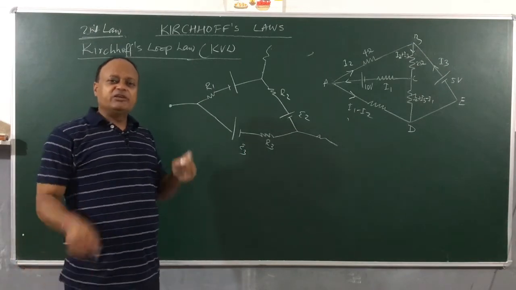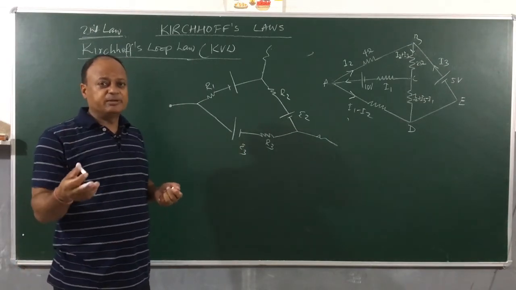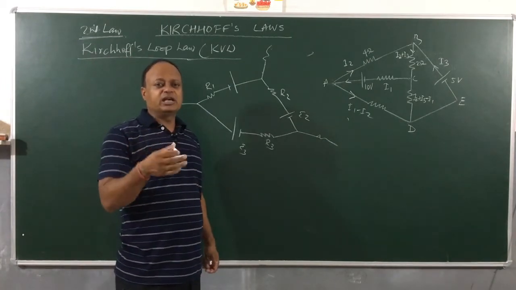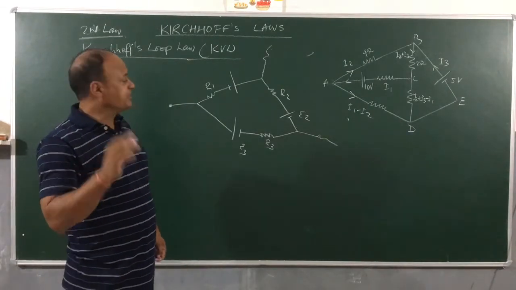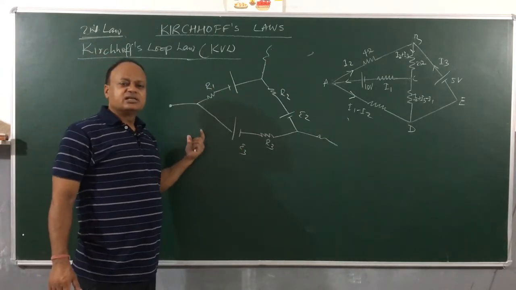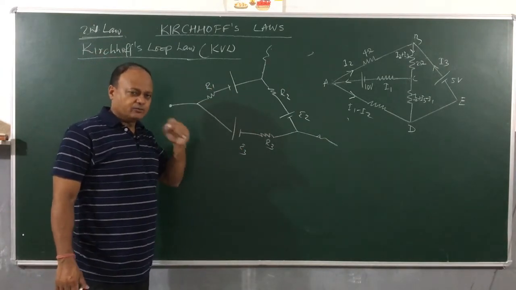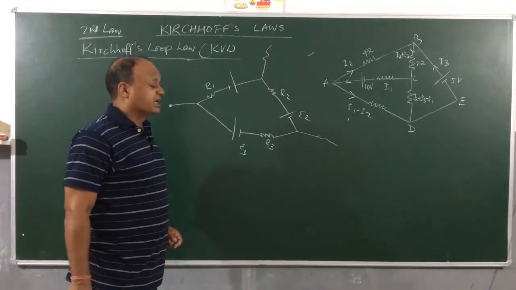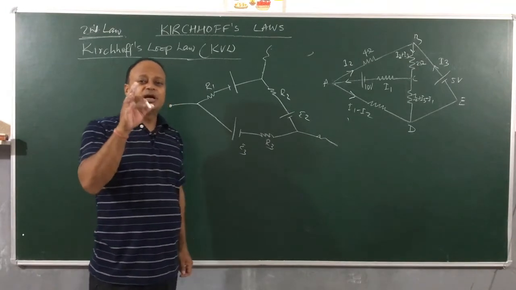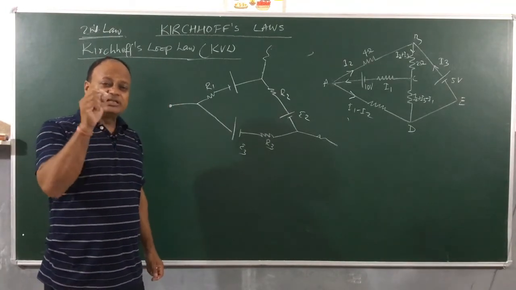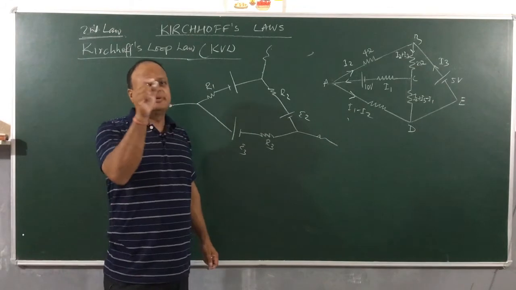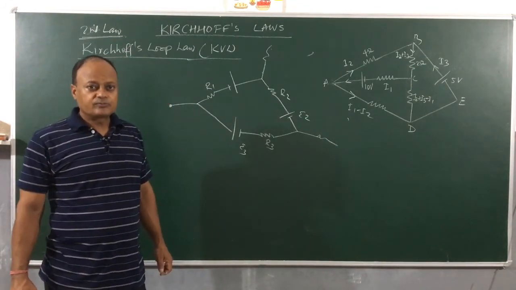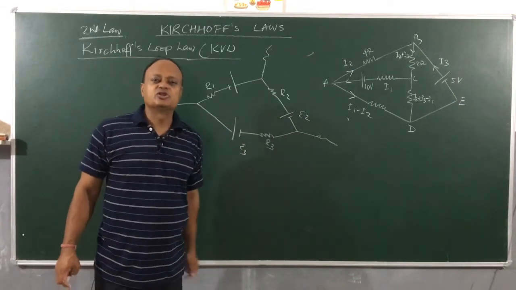Now every loop has elements, loop elements means resistances and cells or batteries. So I'll be using elements in a loop. Elements in a loop means what? Resistances and cells or batteries. Clear? Now what does the law say? The law says that if you add potential difference across all the elements in a loop, then the algebraic sum will be how much? 0.